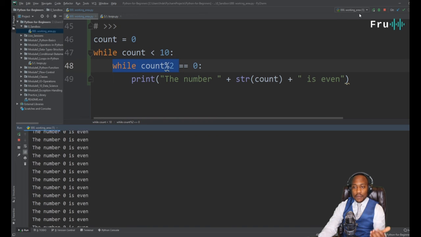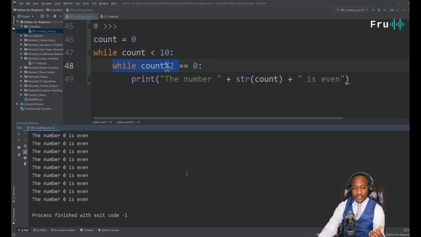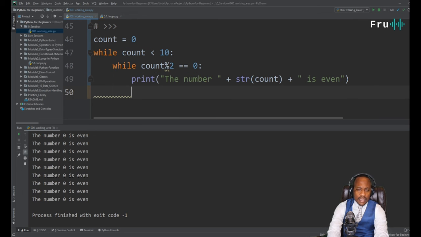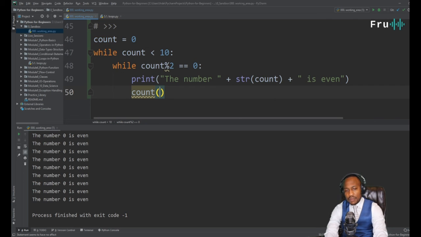So we're going to somehow have to stop this, which I'm going to stop on the screen, and then put in a condition in here to break out of this statement. We're going to have to increment count here. That's part of the reason why we're missing this.